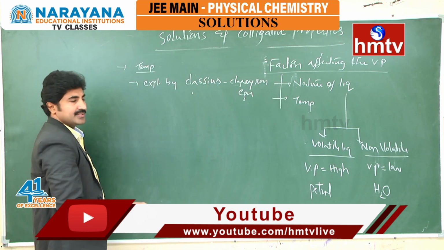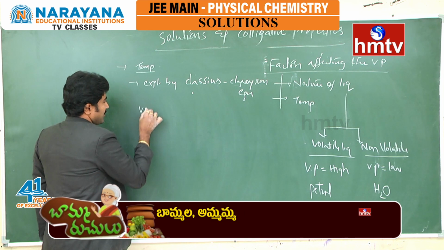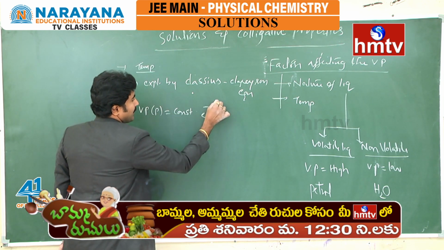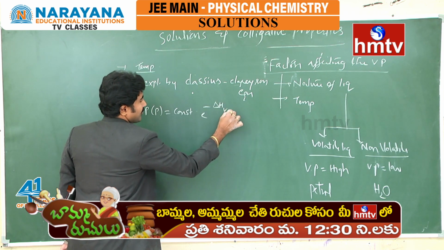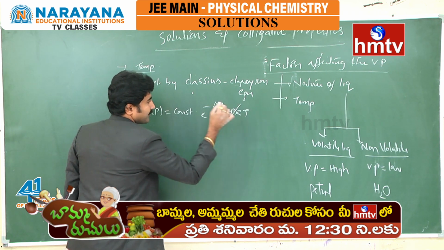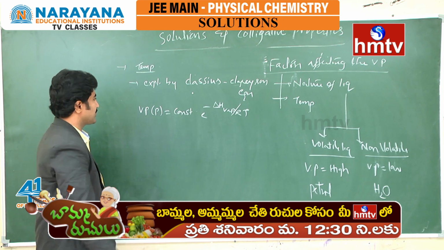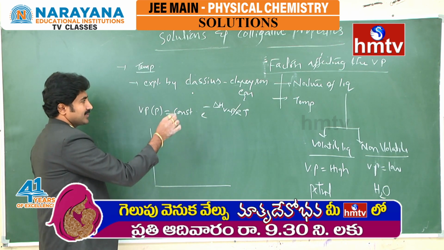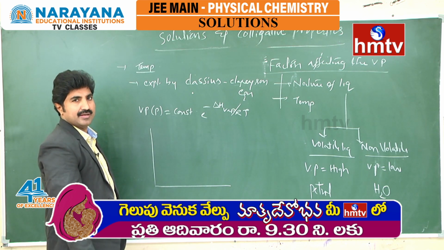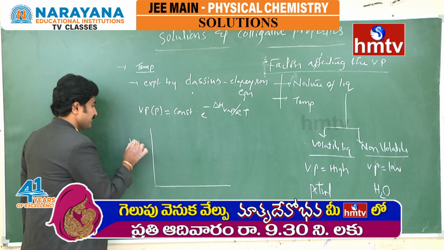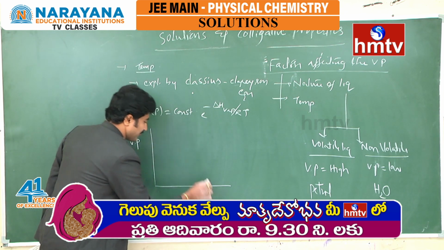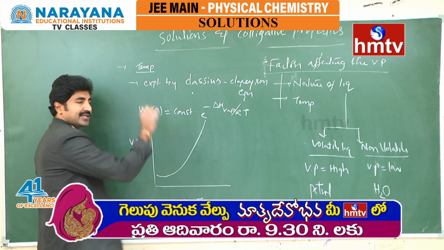This equation says the vapor pressure of the liquid, P, is equal to some constant into e power minus delta H vaporization by RT. This is the Clausius-Clapeyron equation. If you draw this graphical representation, it is an exponentially increasing graph with respect to temperature. This is the vapor pressure versus temperature graph. The graphical representation comes like this.